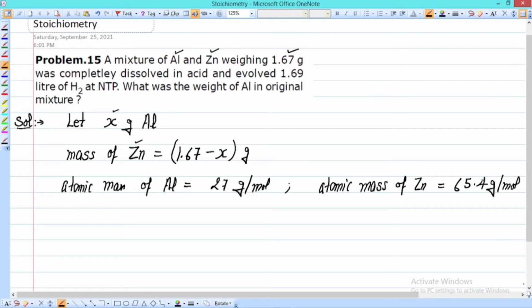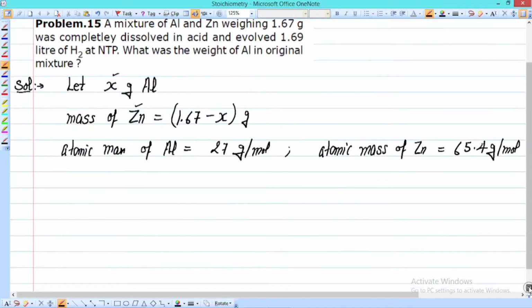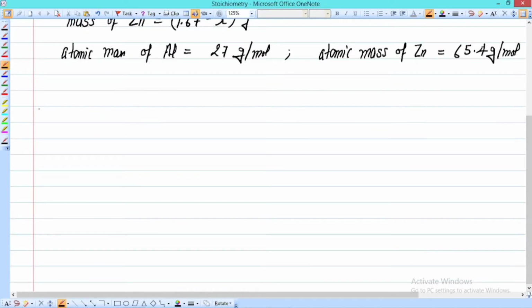Now we have to consider the reaction with acid, and we know that acid gives us H positive ions. First of all, let us calculate the moles of aluminum. Moles of aluminum will be the mass of aluminum divided by the atomic mass of aluminum.